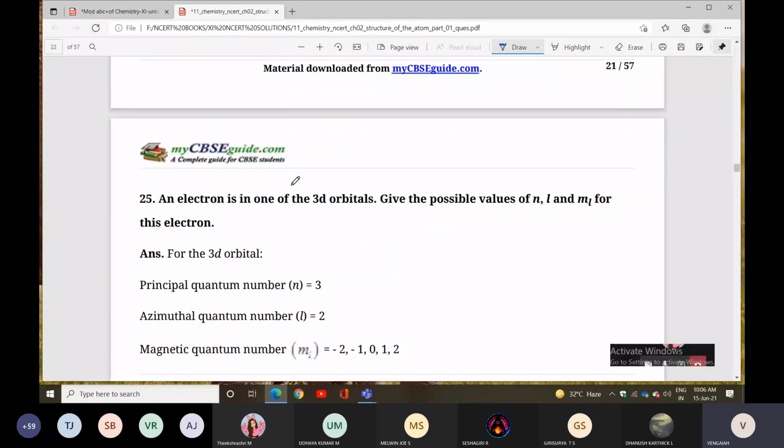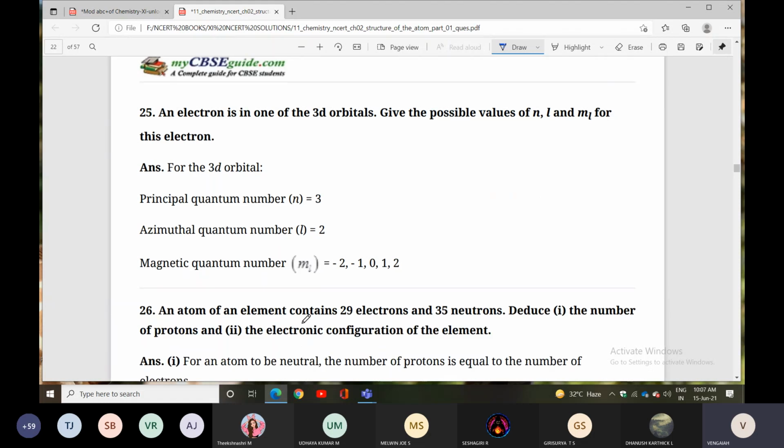Next question. An electron is in one of the third orbitals. Give the possible values of n, L, and ml for this electron. n is the principal quantum number, L is the azimuthal quantum number, and m is the magnetic quantum number. So consider the 3d orbital.